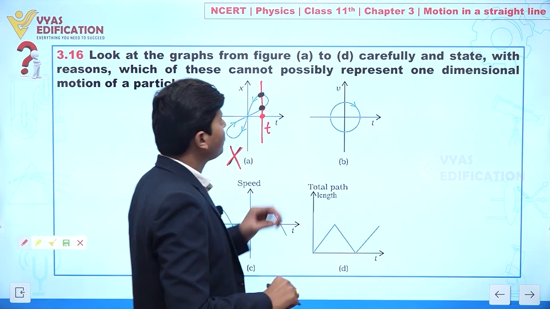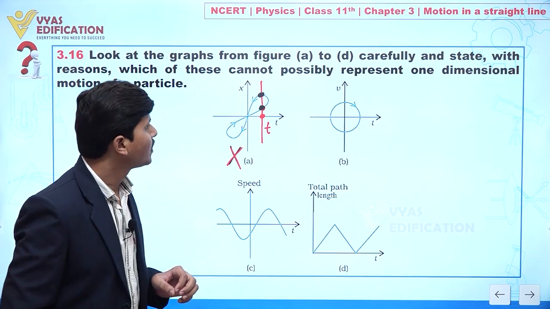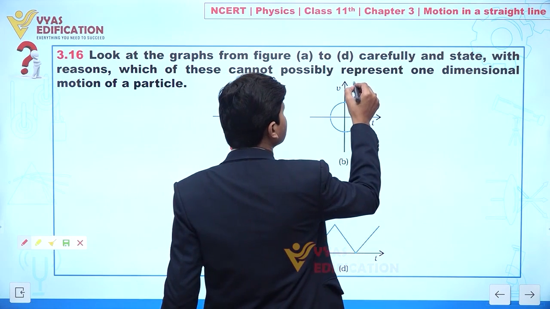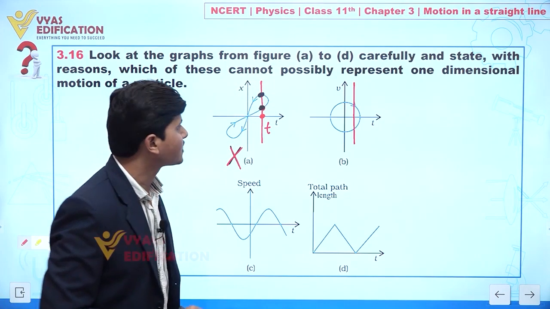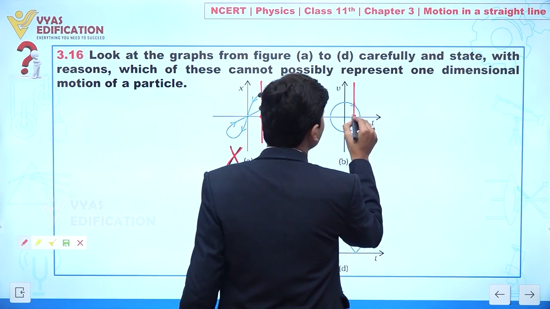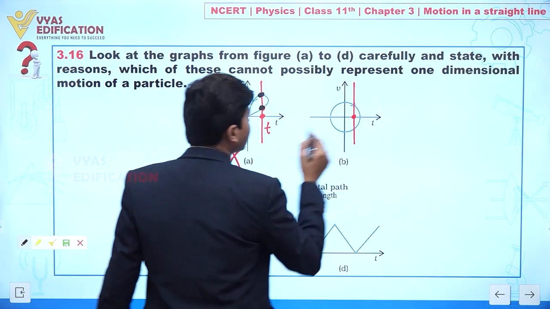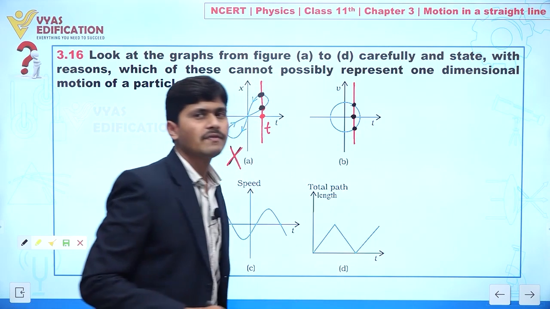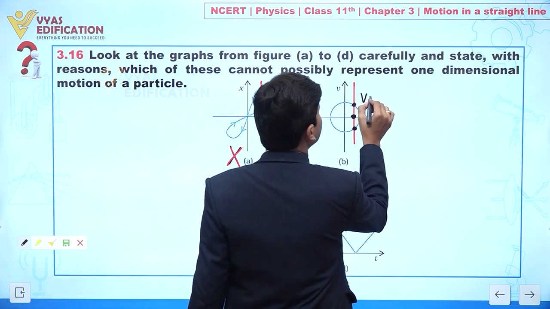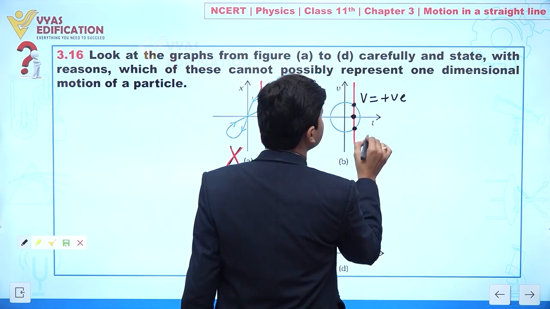Clear? Now if we move to graph number B, let's suppose again I draw a line that is parallel to the velocity axis. We can see at a particular time we are actually getting two velocities. Clear? One velocity is positive and this one is negative.